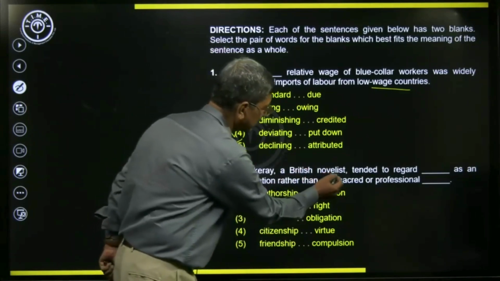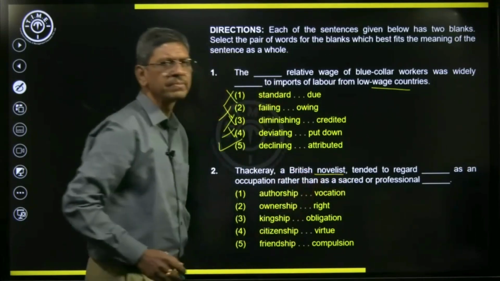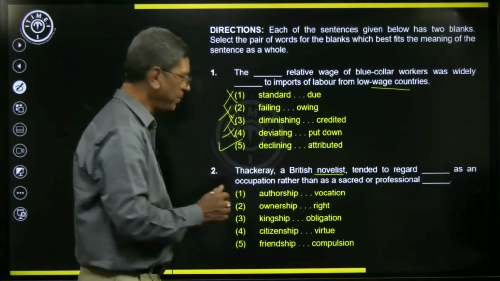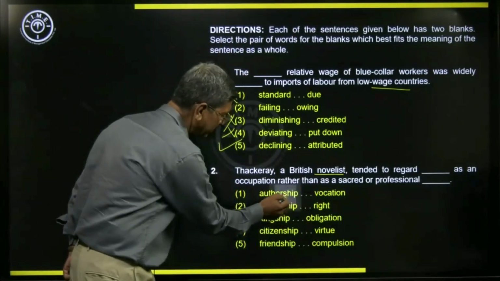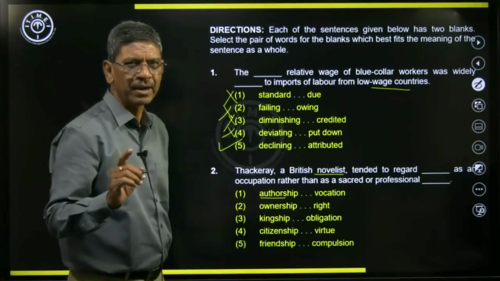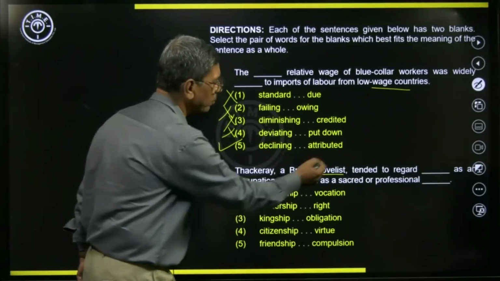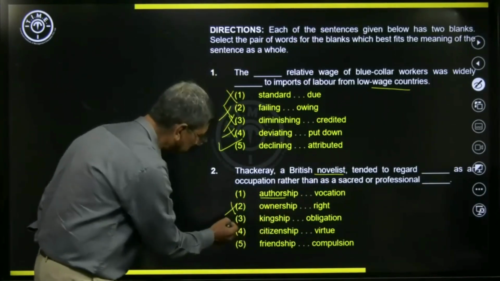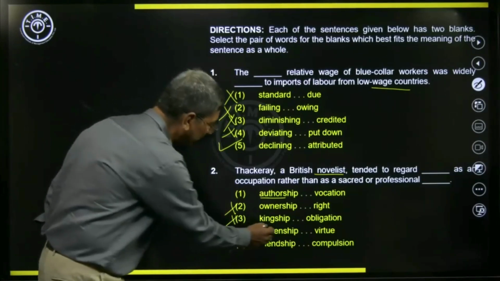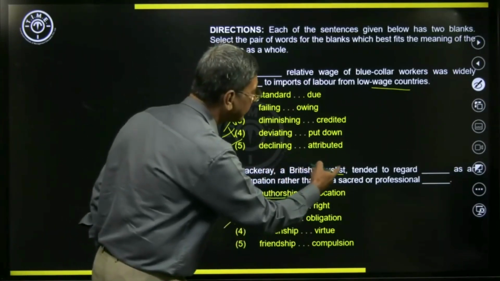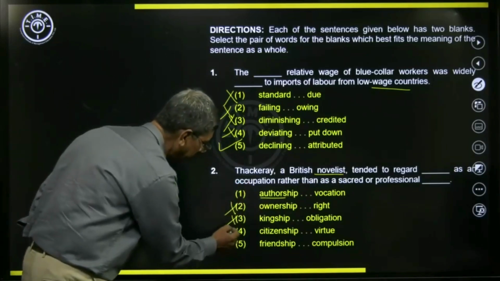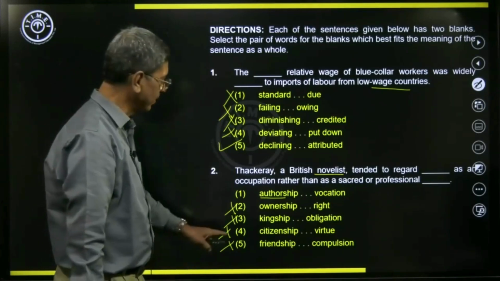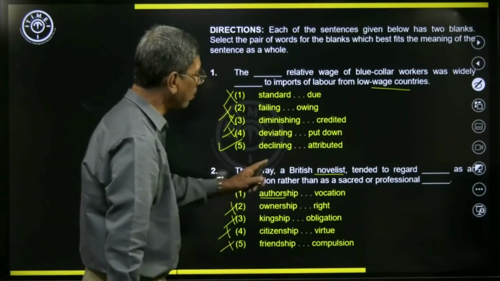So he is a novelist. If he is a novelist, he is a writer. If he is writing, he will be an author. So this looks appropriate, but we'll look at the other ones. It cannot be ownership. It cannot be kingship. It cannot be citizenship also. Regard citizenship as an occupation, it cannot be that. And friendship is not at all. It cannot suit there at all. So we have authorship.